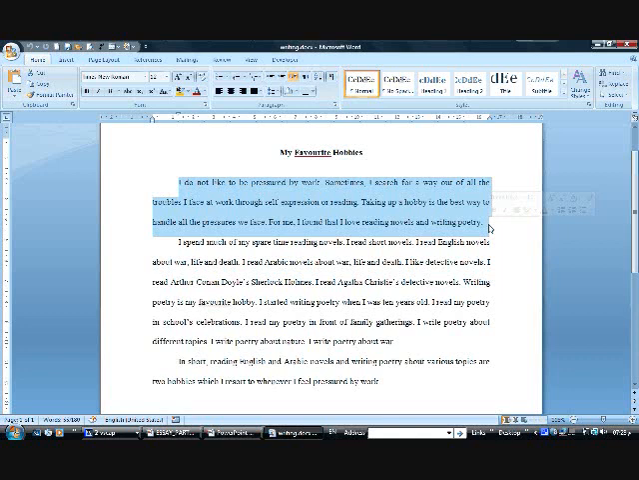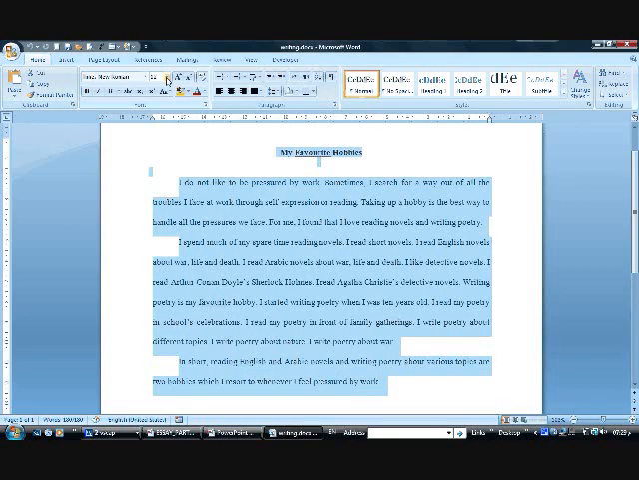So I don't like to be pressured by work. This could be one sentence to introduce the thing there. Sometimes I search for a way out of all the troubles I face at work through self-expression or reading. You remember, this is the hook. Taking up a hobby is the best way to handle all the pressures we face. This is what? This is the connecting information. For me, I found that I love reading novels and writing poetry, and I think I have to make this a bit larger. Yes, it's better to use it this way.